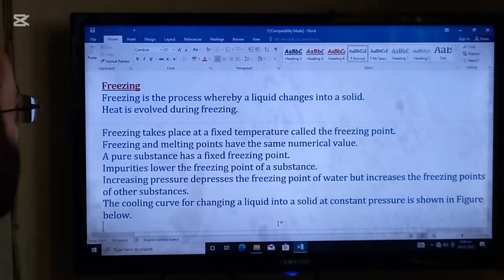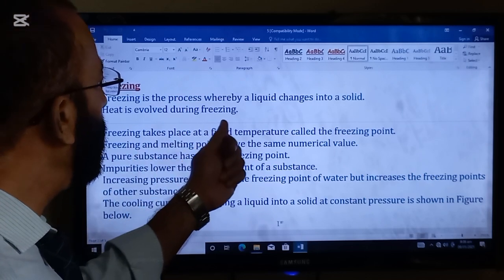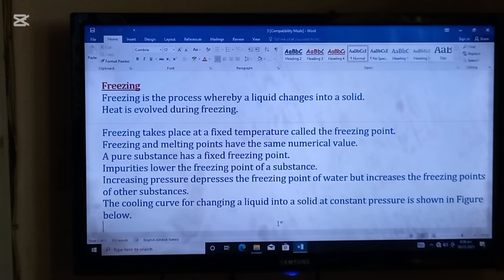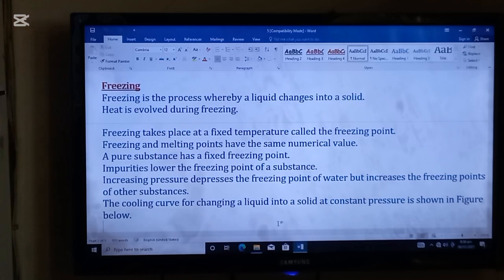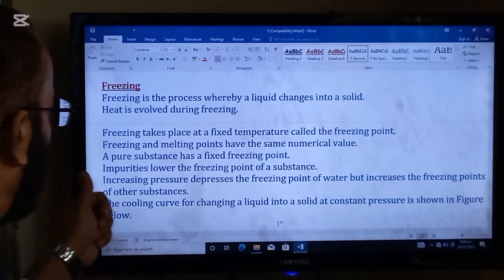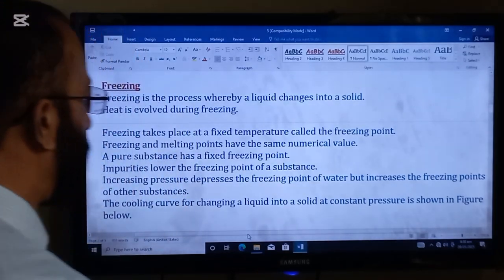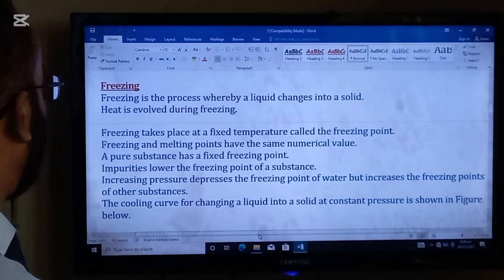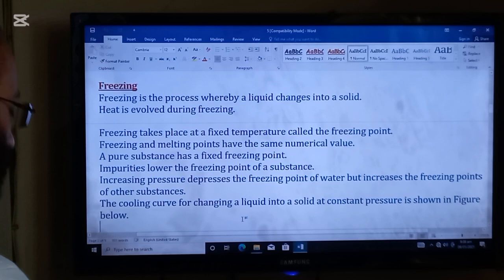Next topic is freezing. Freezing is the process whereby a liquid changes into a solid. Heat is evolved during freezing. Freezing takes place at a fixed temperature called the freezing point. Freezing and melting points have the same numerical value.